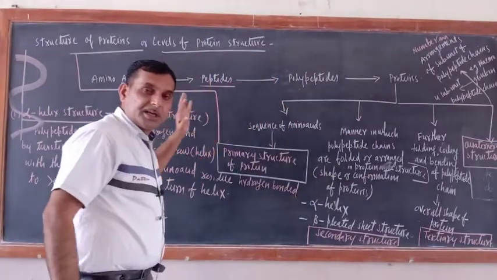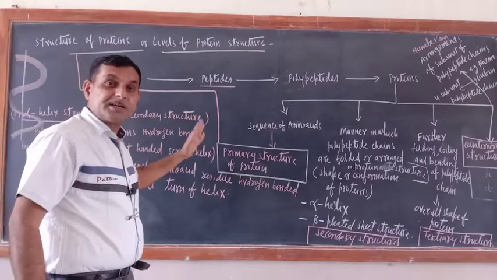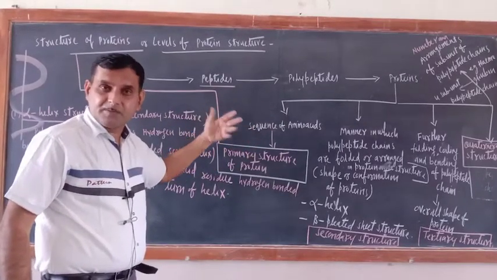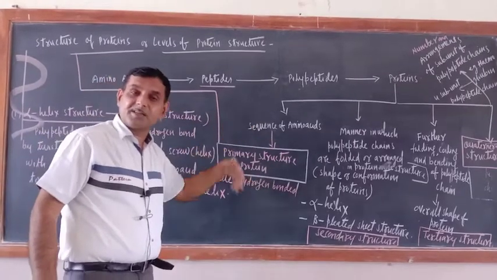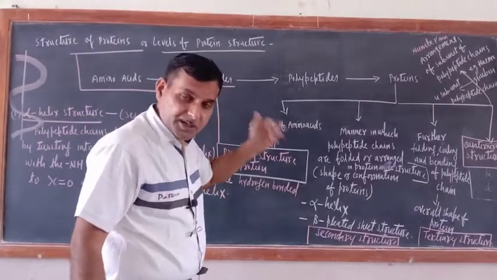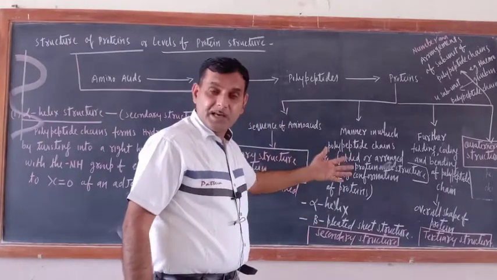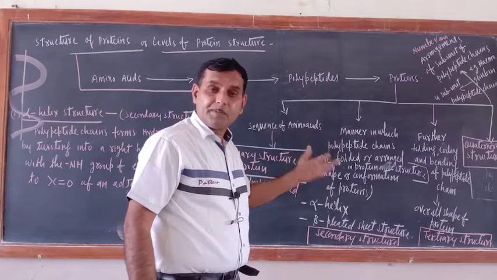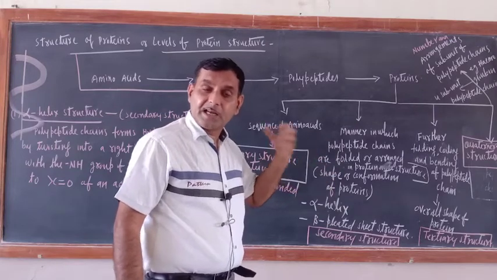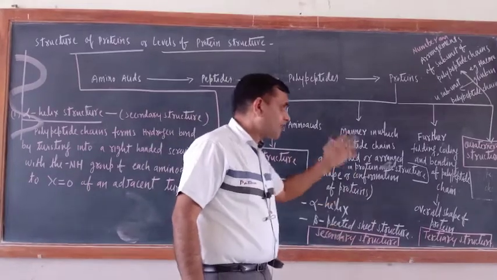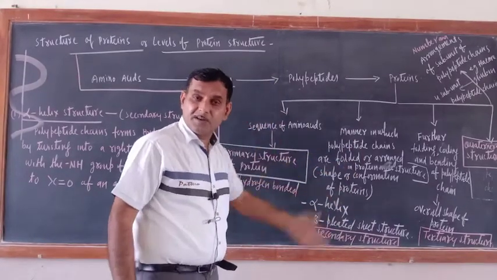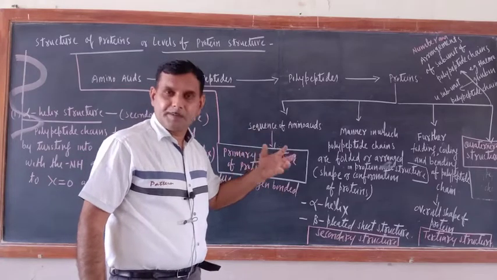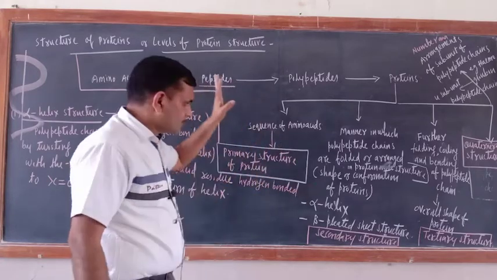So just see, in the different levels of protein structure we have studied different things. In primary structure we studied the sequence of amino acids. In secondary structure we studied the manner in which polypeptide chains are folded. In tertiary structure we have studied the further folding, further coiling and further bending of polypeptide chains, so that we can get the ultimate or overall shape of protein. In quaternary structure what have we studied? The number and sequence of subunits of polypeptides. Okay, so this is over.